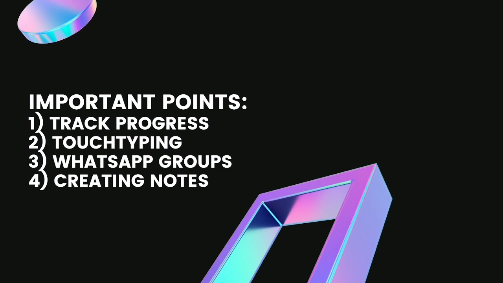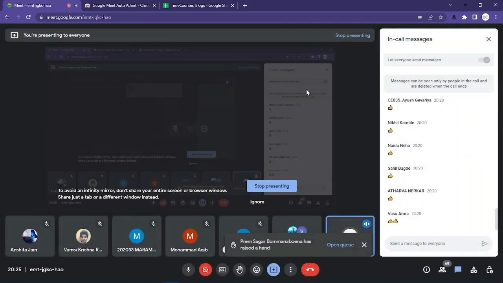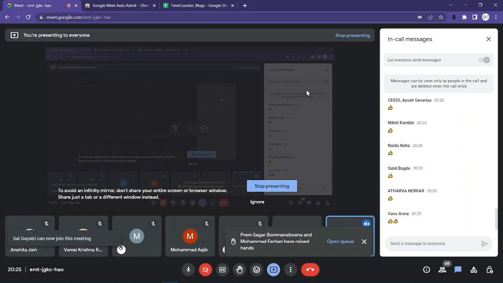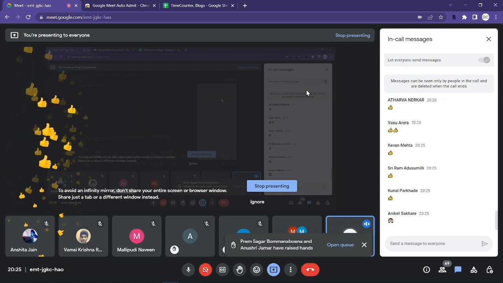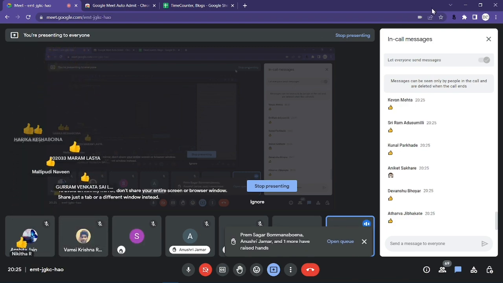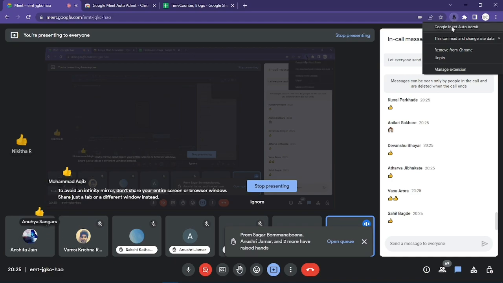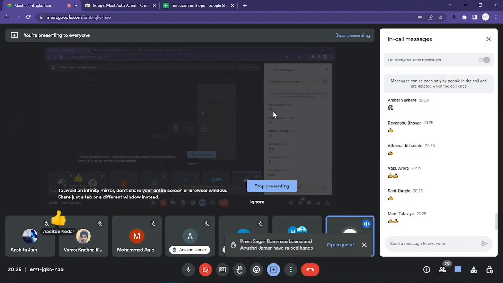And yes, the fourth one is creating notes. This is the most important point. Before starting with this point, I want a thumbs up in the chat box or somewhere, or you can raise your hand. Okay, nice, we are getting a response. I don't know why my auto admit is not working. I think I installed it just now, so that might be the reason. But from the next meeting, we will fix this problem.